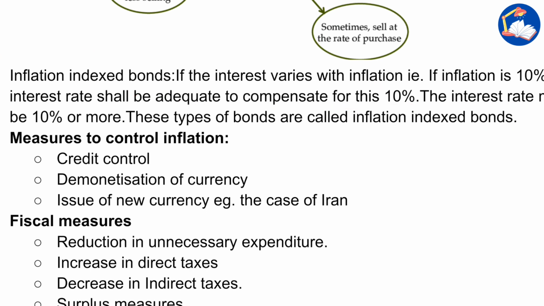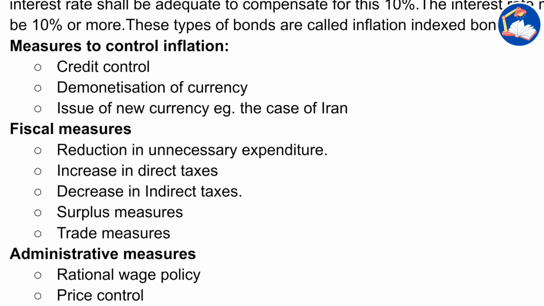Okay. Now, measures to control inflation. First one is credit control. The amount of lending activity that is done, you can control it. If inflation is happening and we lend out less money, inflation to some extent can be controlled. Demonetization of currency. Another example which I don't need to explain much.